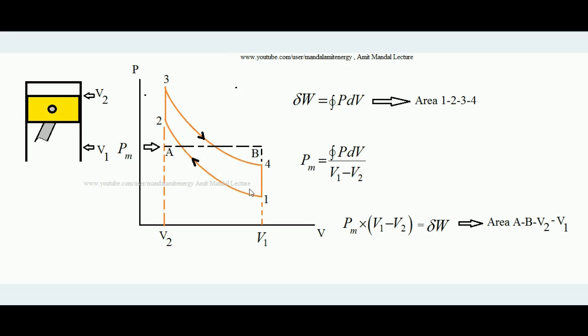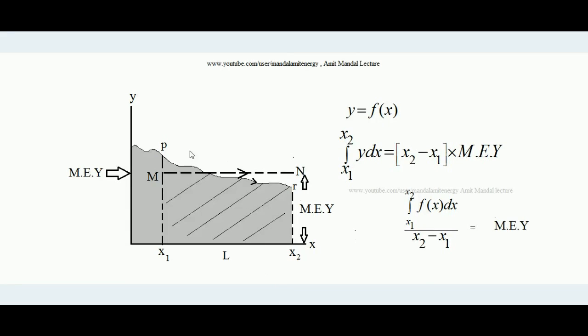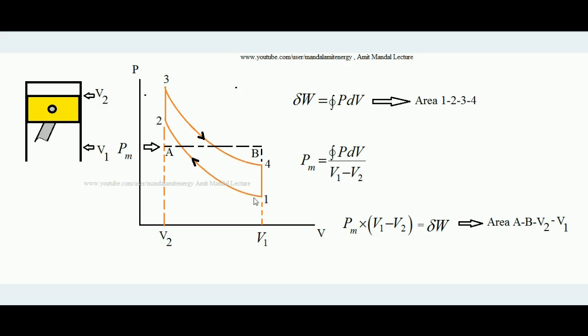Now in this cycle we can see that there is no constant pressure, same as in this curve where the value of y is continuously changing. Over here also pressure is increasing, then again increasing, then decreasing, then again decreasing, like this. So there is no fixed pressure. Now you would have understood what mean effective pressure is. In case I want some hypothetical mean pressure always acting over the piston, while the pressure is continuously changing, that is what the mean effective pressure is. So how to find it out?